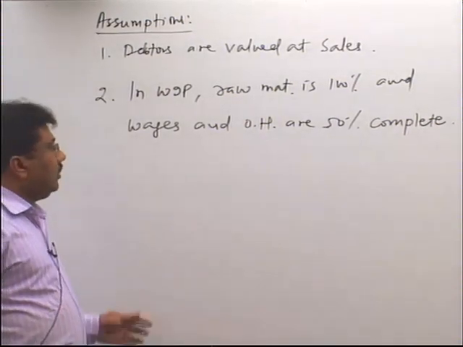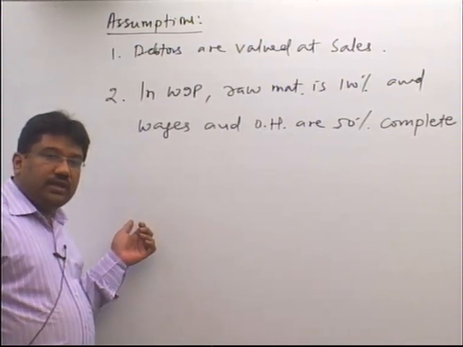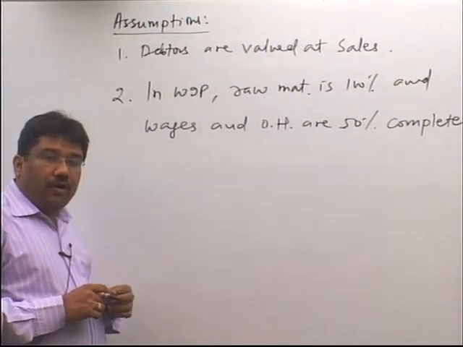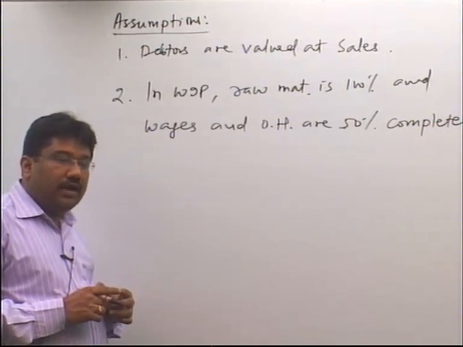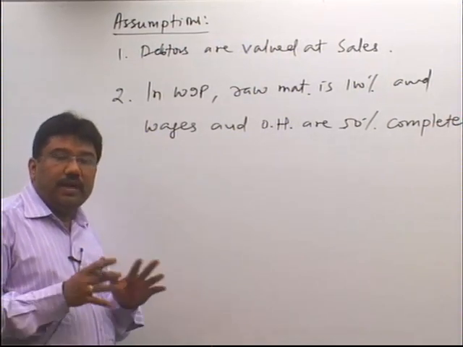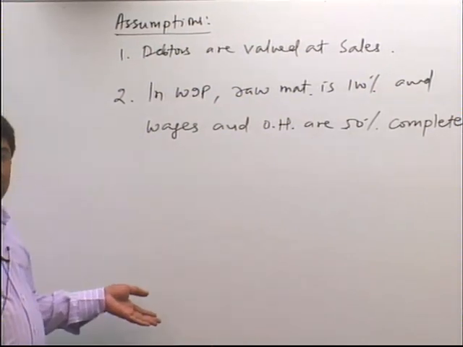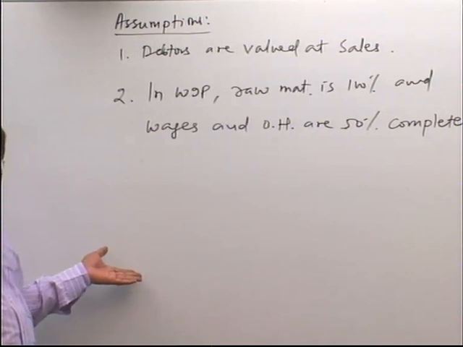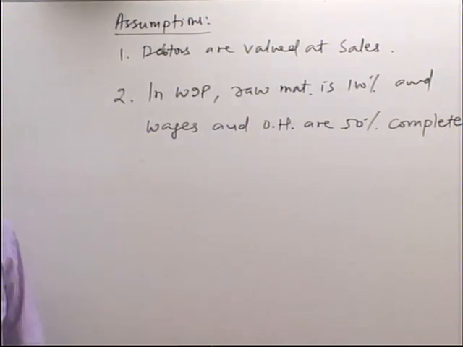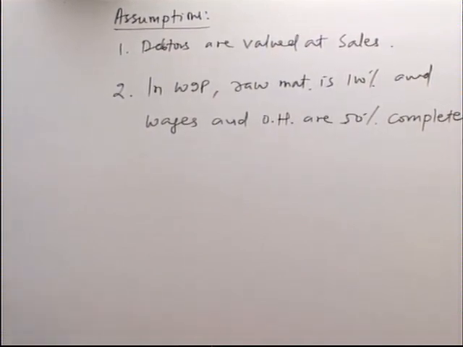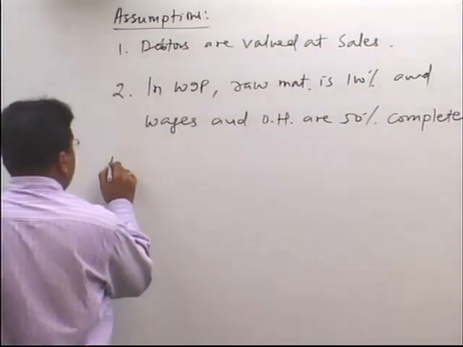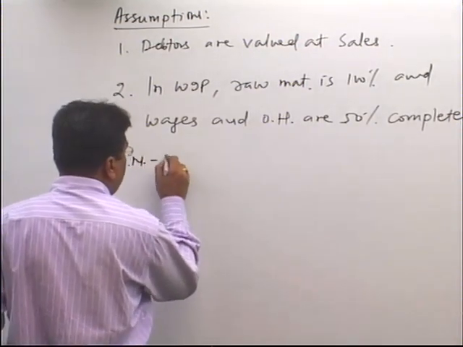Other things are given to you in the question, and in this question, if you see, all the time for current assets and for all the current liabilities is given in months. Nowhere is it mentioned in weeks. So this sum we will do in terms of months and not in terms of weeks. Secondly, in this sum you are given annual production of 60,000 units, but you are not given annual cost of each and every element. So again this sum we will do on the basis of annual production. Now, before that, working note. First working note, or only working note 1, is cost per unit.